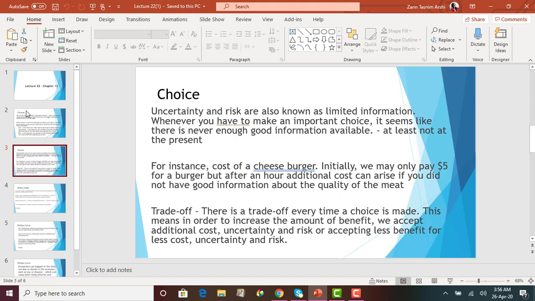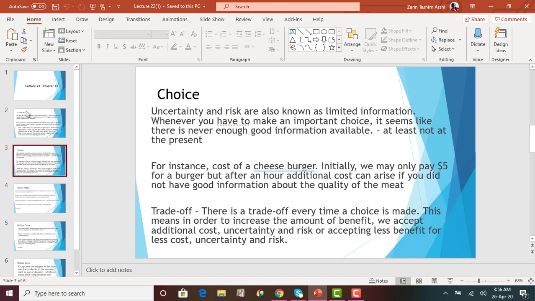So again, it can be two scenarios, okay? We want to get the highest benefit, and for that we are going to accept high cost, risk, and uncertainty. That's the trade-off I'm making, because I want to receive the highest benefit, and as a trade-off I am paying high cost, and I have high uncertainty, and I have high risk.